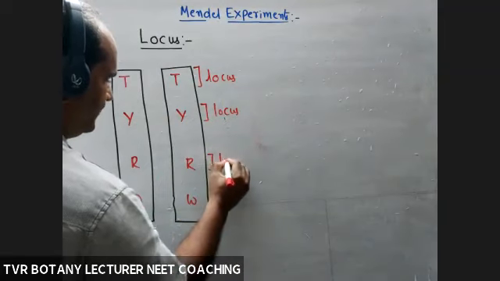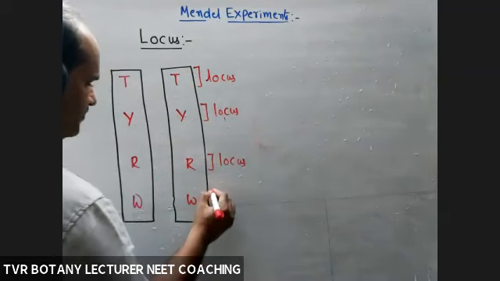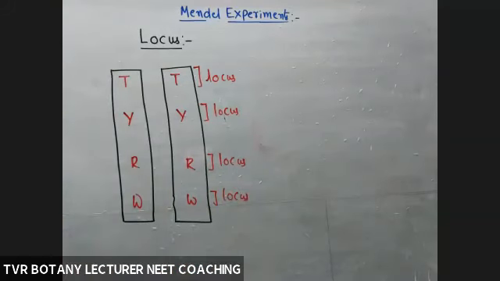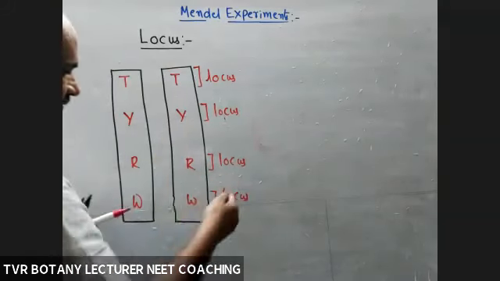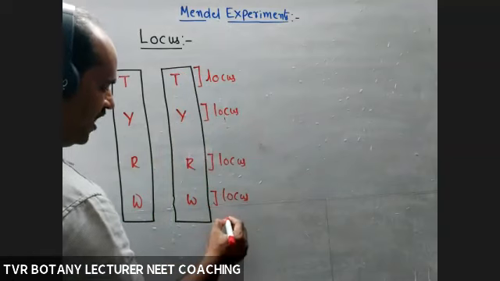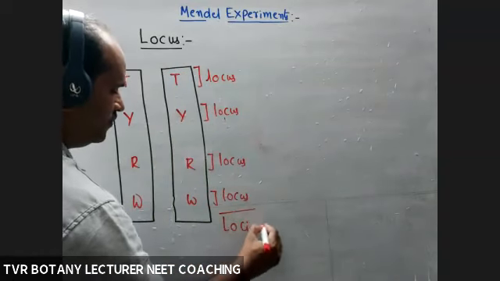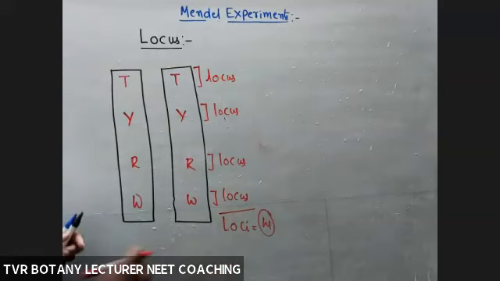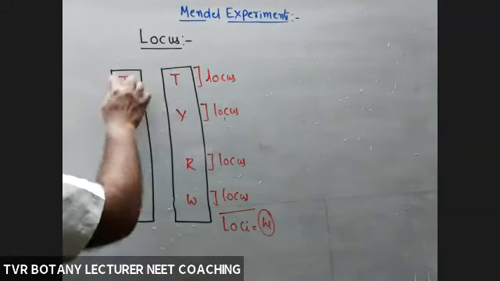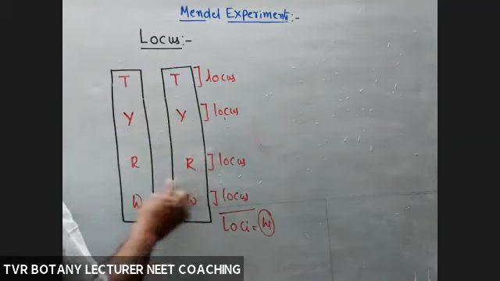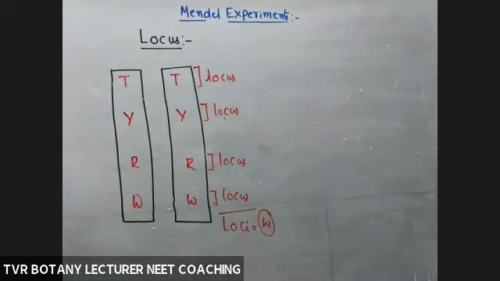This is a locus of next one. Okay, so plural of that one, loci. How many loci? Four loci. This is a one location. Location 1, 2, 3, 4 of that gene.